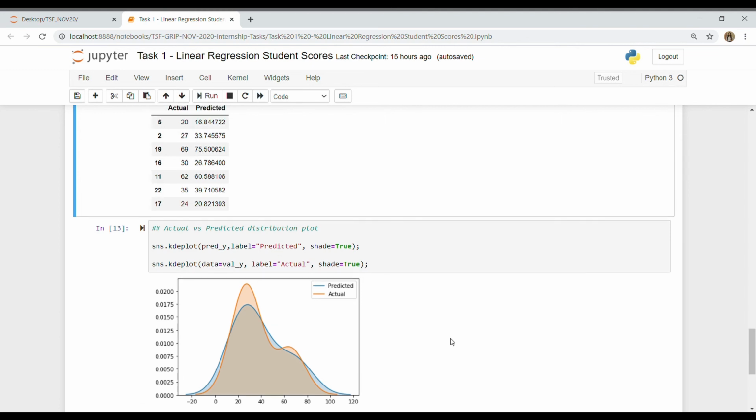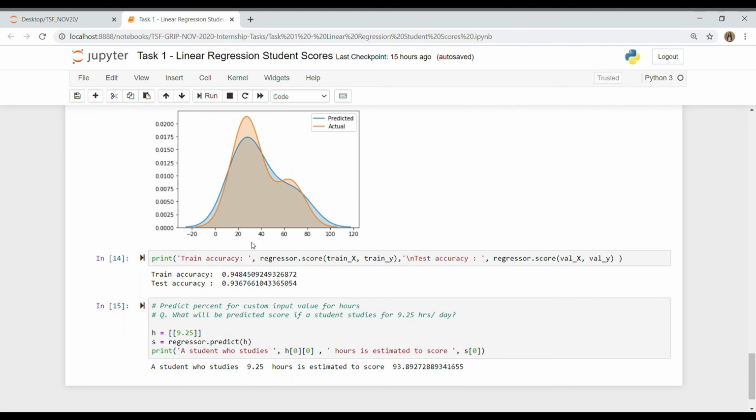But we cannot really quantify the amount of error our model is giving with respect to the actual values. For that, we'll use the regressor.score function. We'll check the accuracy for the train data as well as the test data. Here we can see that for train we are getting 94.8% and for test we are getting 93.6%, which are pretty close to each other. So we can say that the model is working fine.